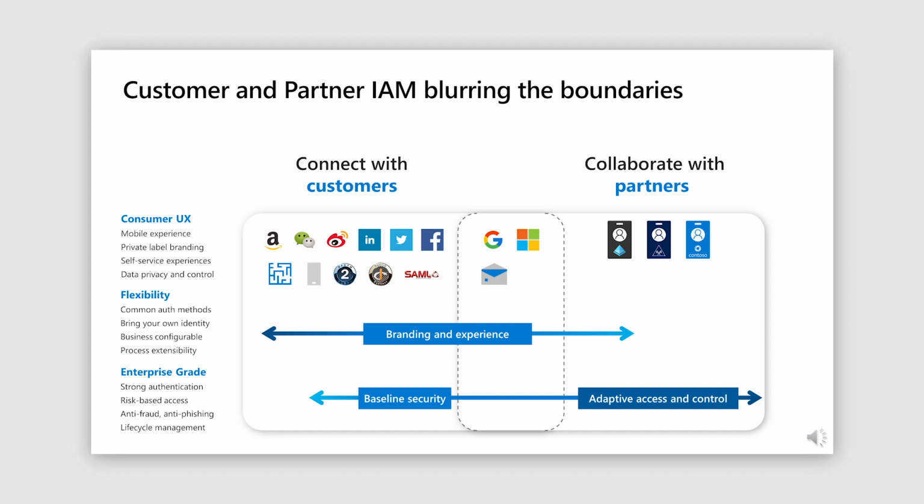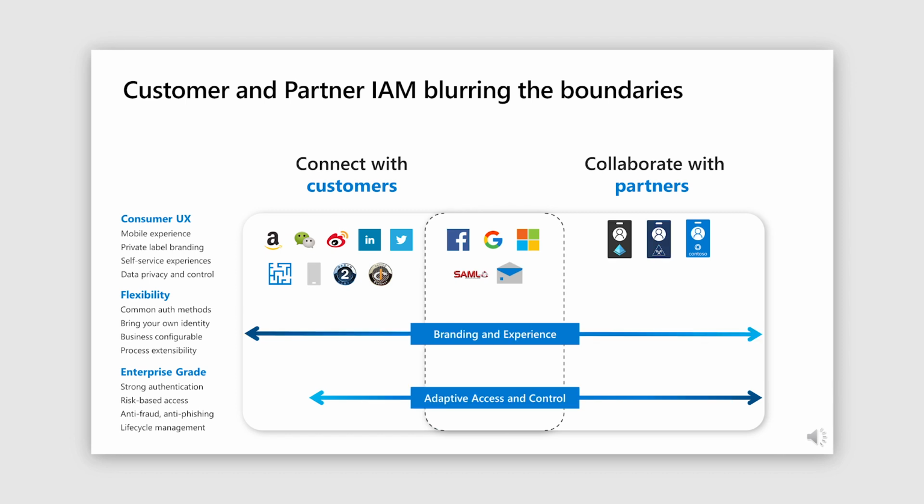And we did a great job keeping these identity systems separate. Turns out the flexibility of experiences, branding, and customizations that we enabled for customers are equally important for partners. The flexibility of bring your own identity that we build for customers is equally applicable for partners.